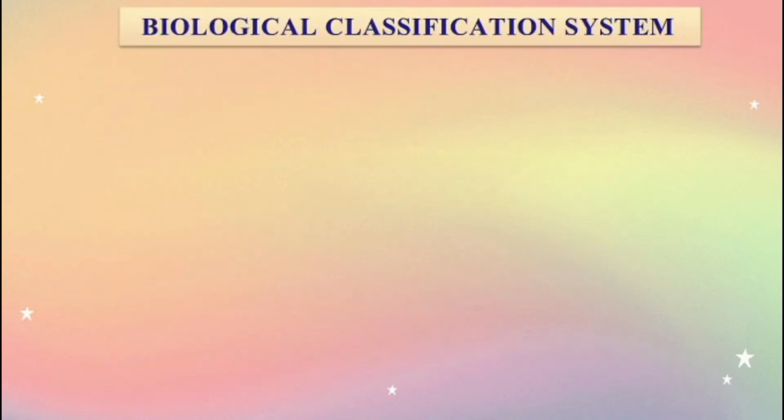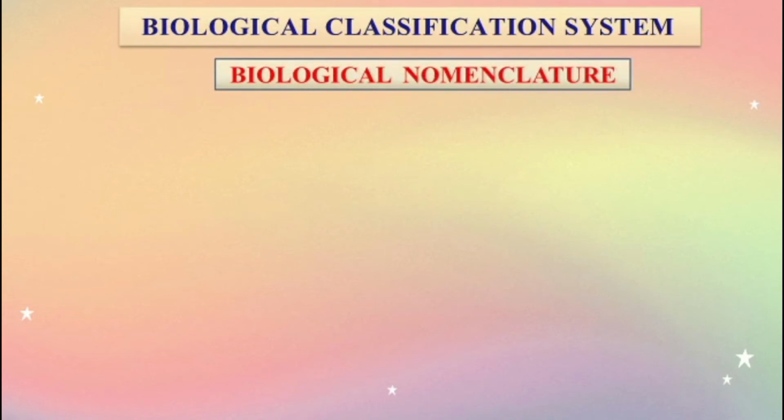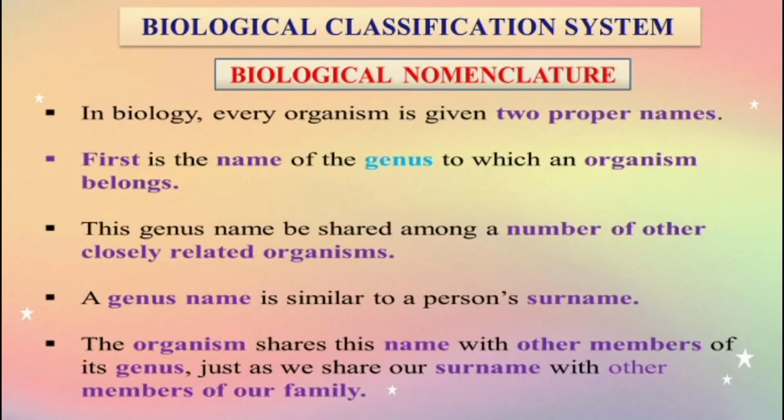Biological classification system, biological nomenclature. So the biological classification system is how we can classify the plants and animals. Now biological nomenclature is how we can provide the name to the organisms. In biology, every organism is given two proper names.